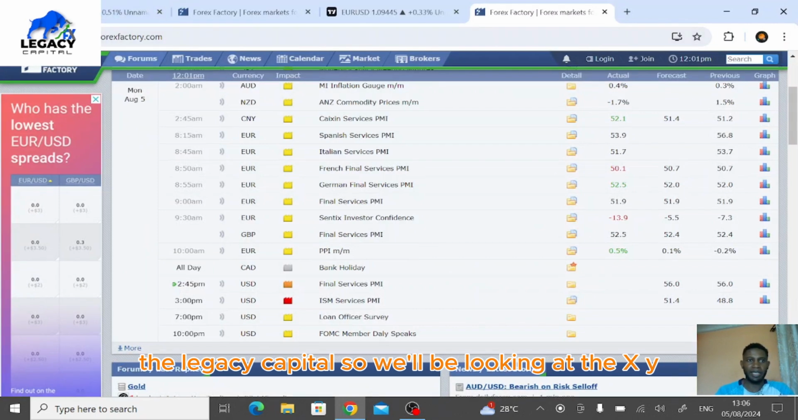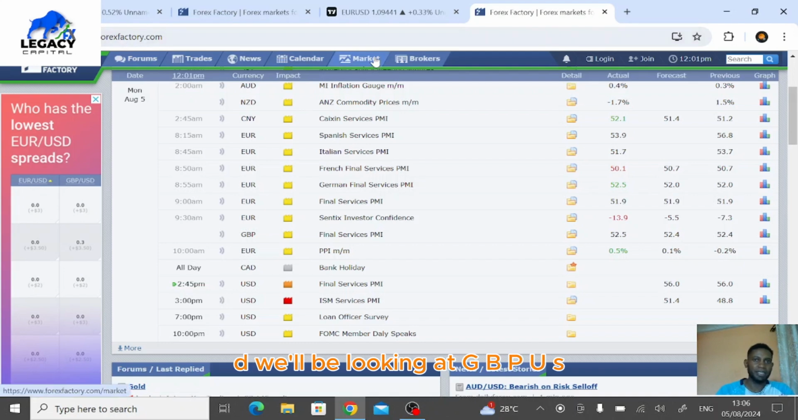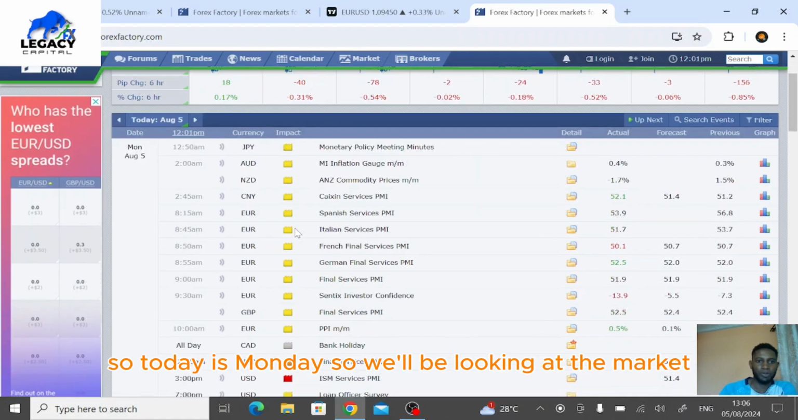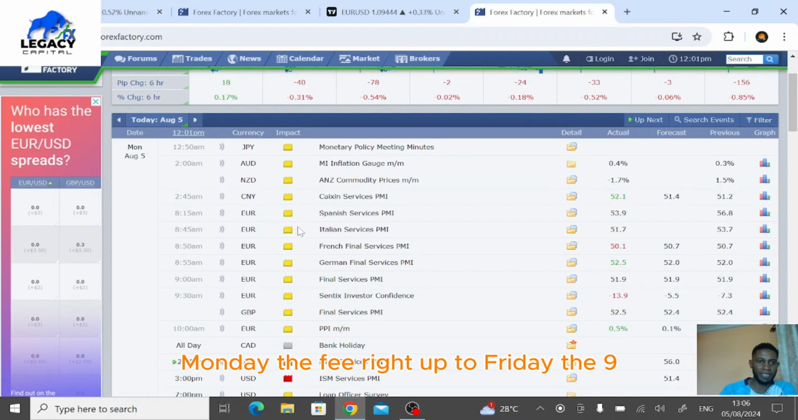So we'll be looking at DXY, we'll be looking at EURUSD, we'll be looking at GBPUSD. But before we get into it, let's take a look at the Forex Factory. So today is Monday, so we'll be looking at the market generalities of the market from today, Monday the 5th, right up to Friday the 9th.